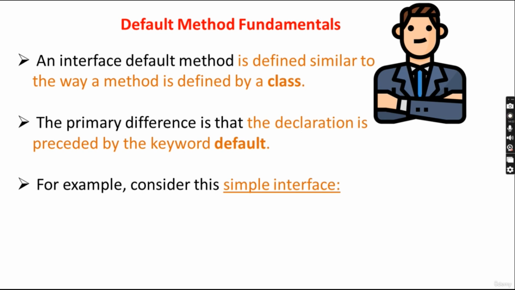If it is returning something, the return type will not be void. Anything else, primitive type, but if it is not returning something, then it will be void. The primary difference is that the declaration is preceded by the keyword default, so that you will understand it is the default.